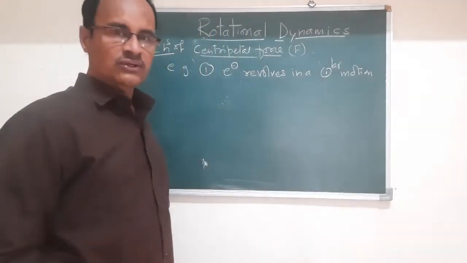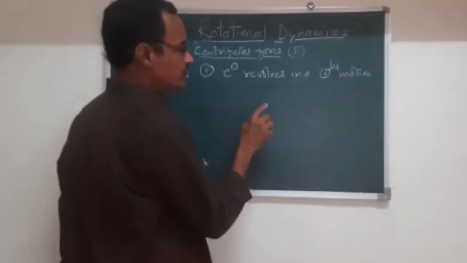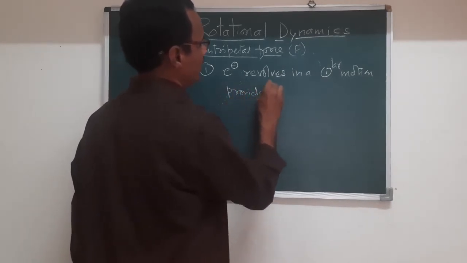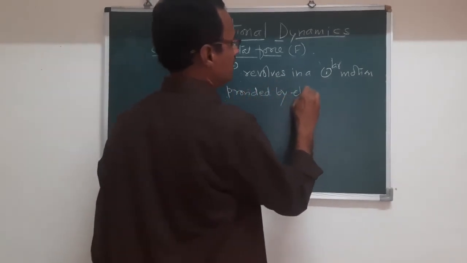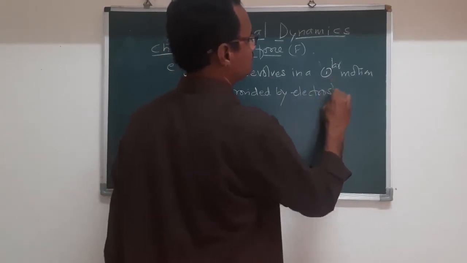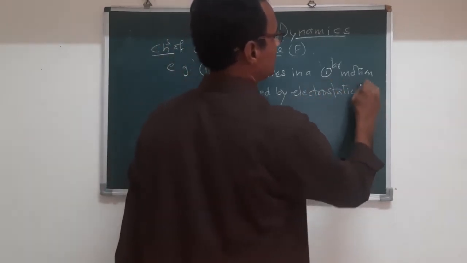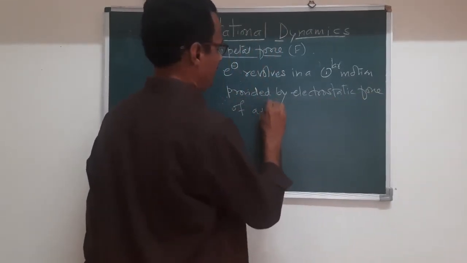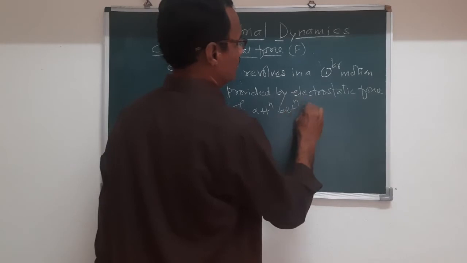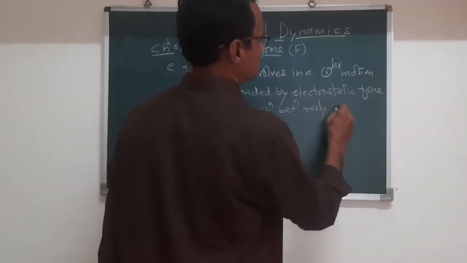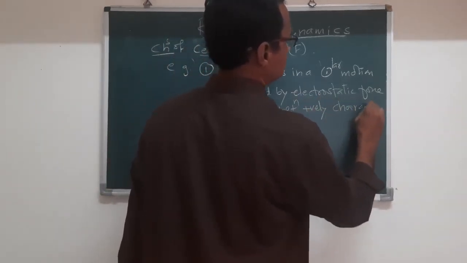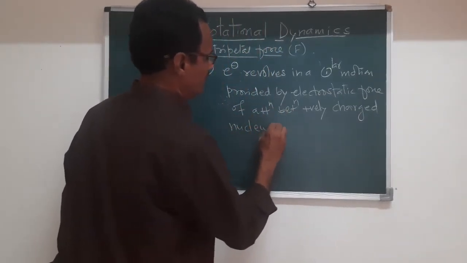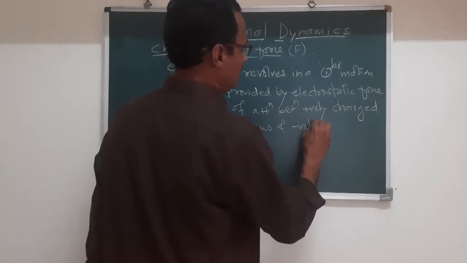Why does it perform the circular motion? Due to the centripetal force, provided by the electrostatic force of attraction between the positively charged nucleus and the negatively charged electron.